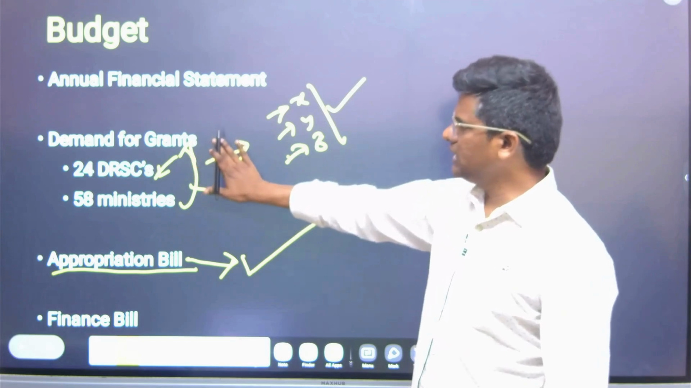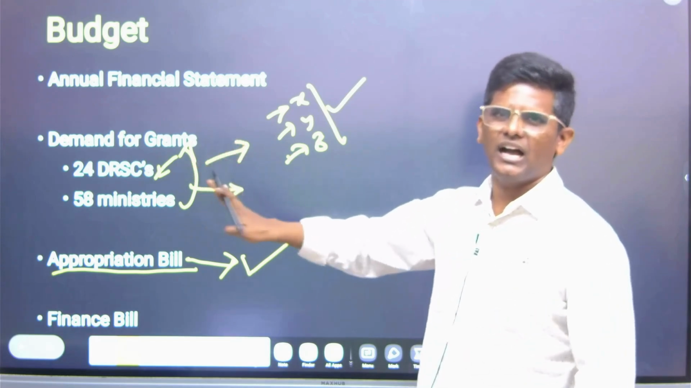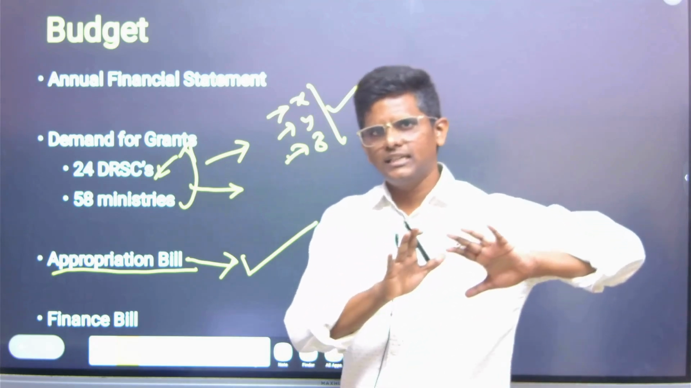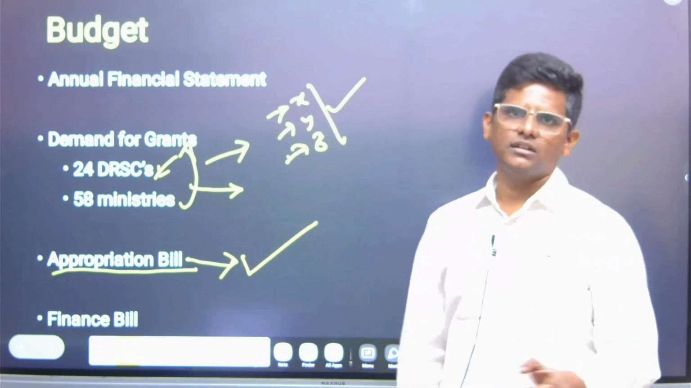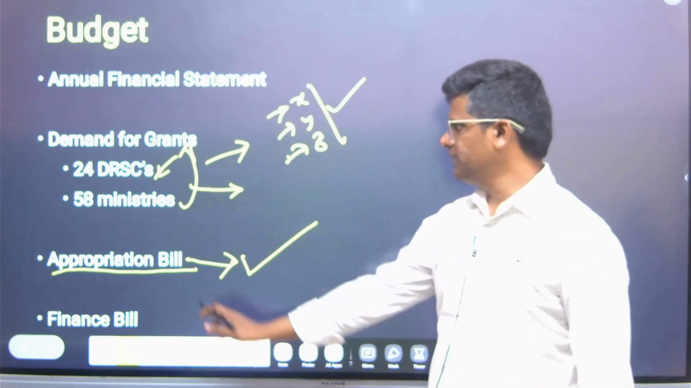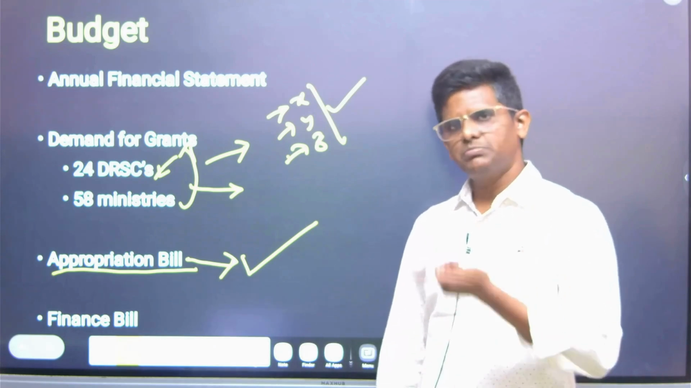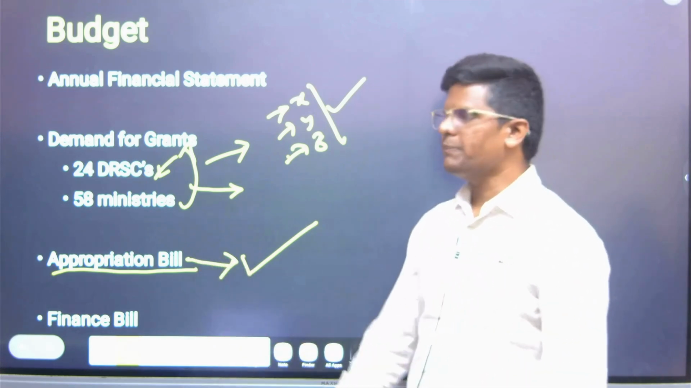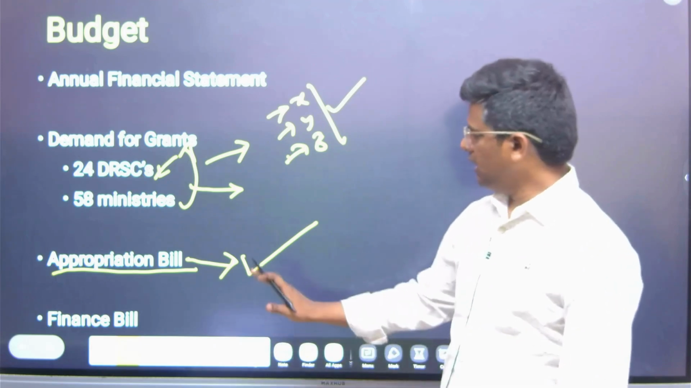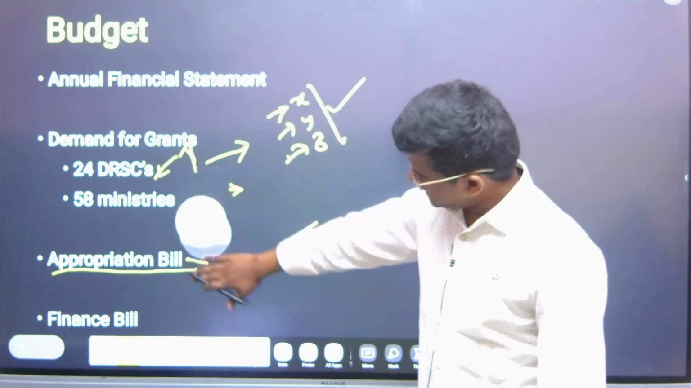So immediately after the demand for grants approves that that much expenditure for the ministry is okay, still the government cannot start spending the money. Only after the appropriation bill is passed can the government spend the money. This is a parliamentary control on the executive and the expenditure mechanism.